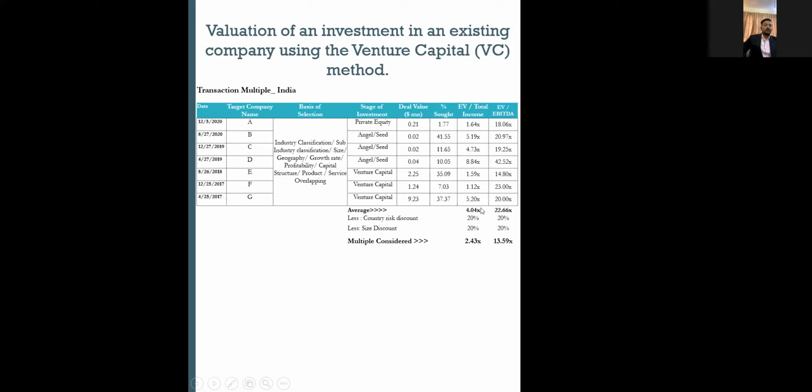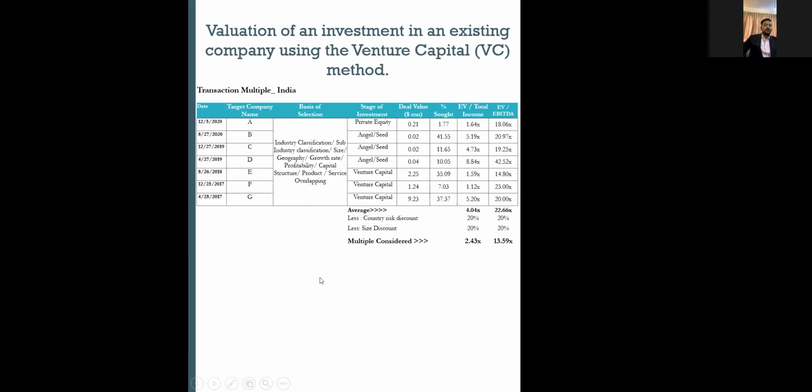So why would an investor want to invest at 4.04 times the revenue multiple, right? It's all because of growth. If that growth is considered, then an investor can invest at higher revenue multiples. It's all a factor of the growth, right? So for this, I have taken the Indian transaction multiples, but my valuation concern is purely focused on the Nepalese company. So I'll be giving some sort of country risk discount and some sort of size discount, as compared to the Indian market to the Nepali market, where I will get a multiple of around 2.40 for my exit, right?